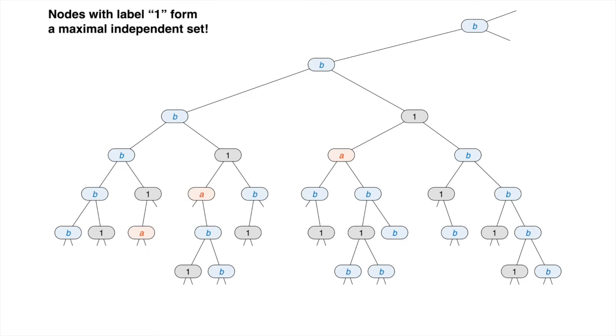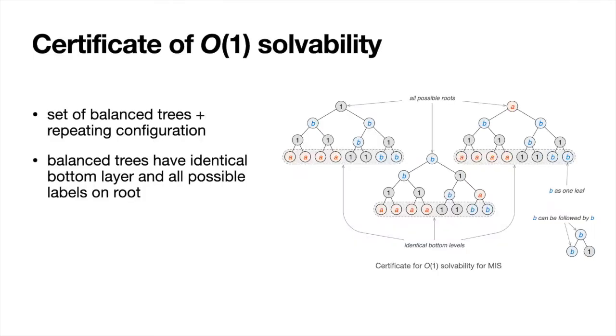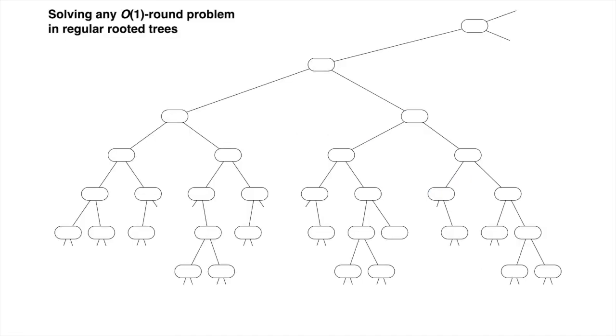So now we know how to solve MIS, but in order to address all constant time problems, a general notion of constant time certificate is needed. The certificate of constant time solvability consists of 2 parts, a set of balanced trees and a special repeating configuration. The balanced trees have identical bottom layer and all possible labels on the root. What you can see on the right is a certificate for constant time solvability for MIS. Let me show you how to use the certificate to solve a problem in constant number of rounds.